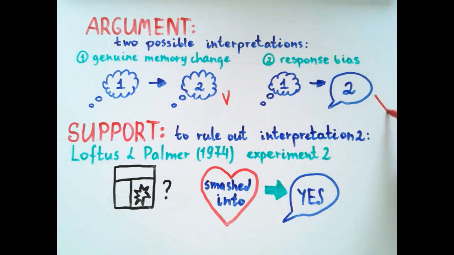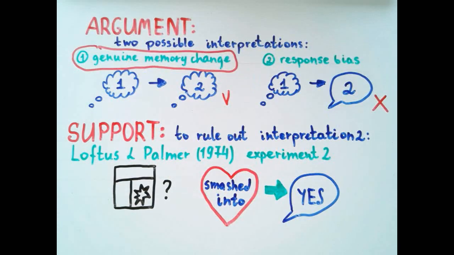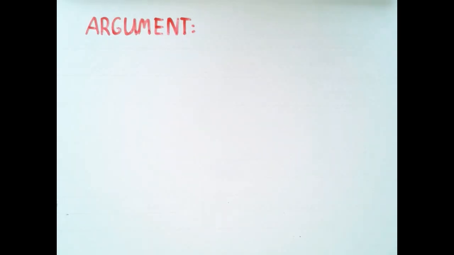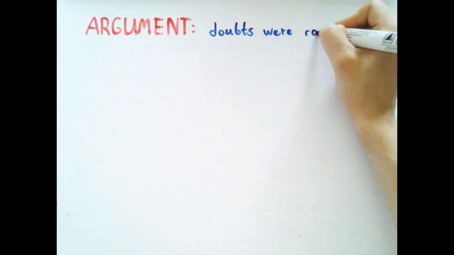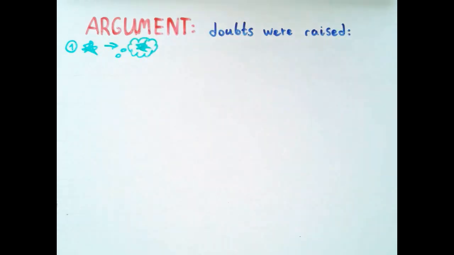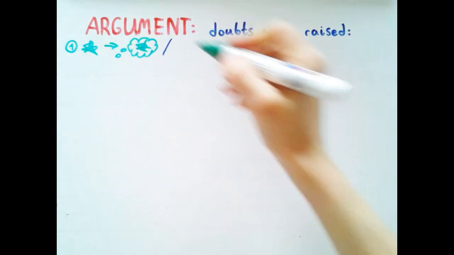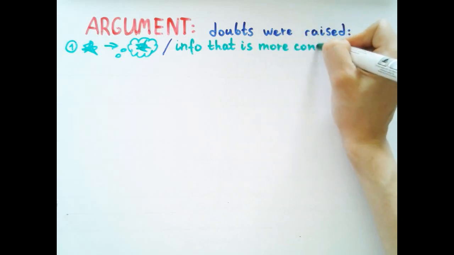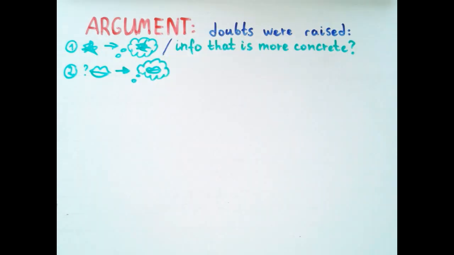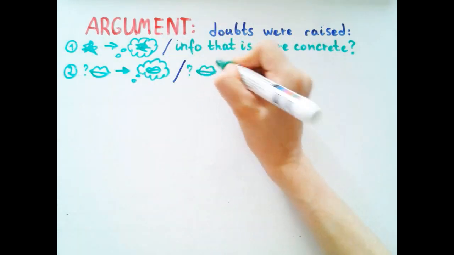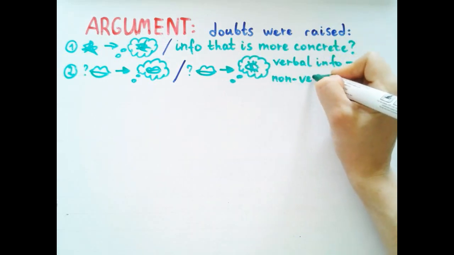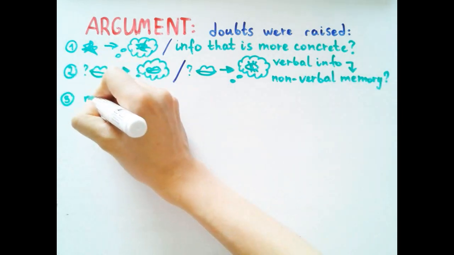This suggested that genuine memory change did in fact occur, ruled out the second interpretation, and supported the theory of reconstructive memory. However, certain doubts were raised regarding the validity of these findings. First, speed estimates are fuzzy and uncertain. It may be easy to distort them with leading questions, but can information that is more concrete and factual also get distorted? Second, in the study of Loftus and Palmer, the leading question was verbal and the participants' report was also verbal. So verbal information may affect verbal responses, but can verbal information affect non-verbal memory, for example, visual?